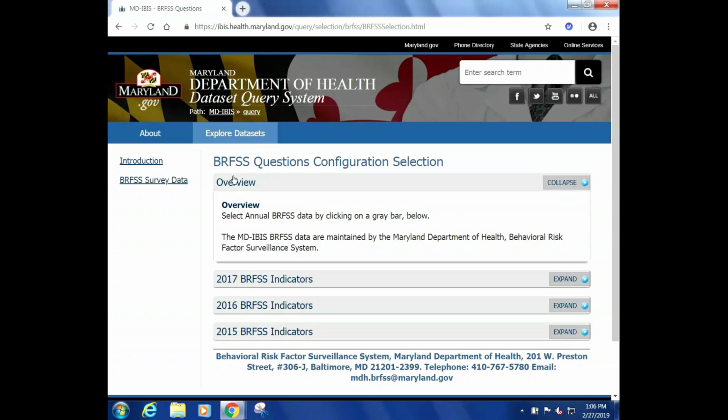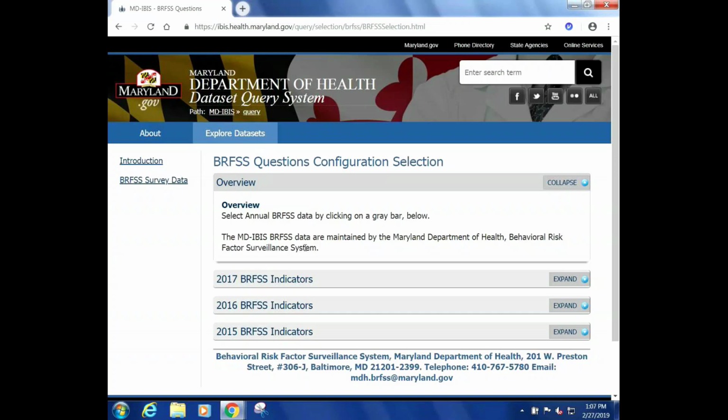So from here, we would go to the year of data that we're interested in. You'll notice these are the 3 years that are not available on the previous older version of the Maryland BRFSS website, which contains data through 2014 right now. And we will be working on transitioning data to this website over the coming months.